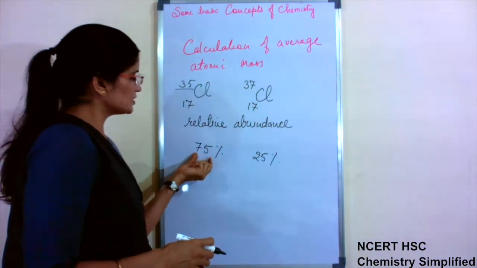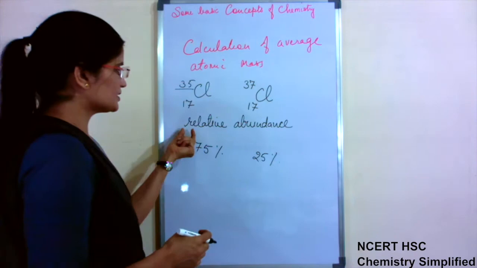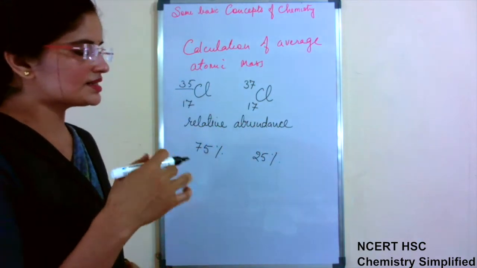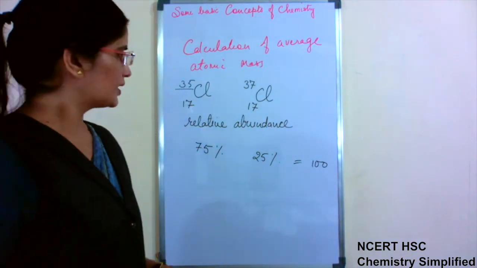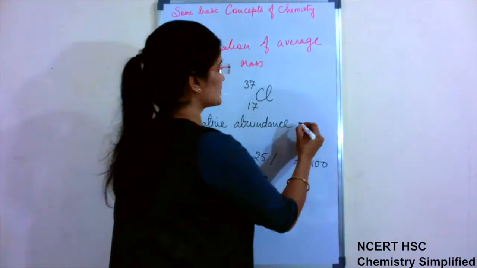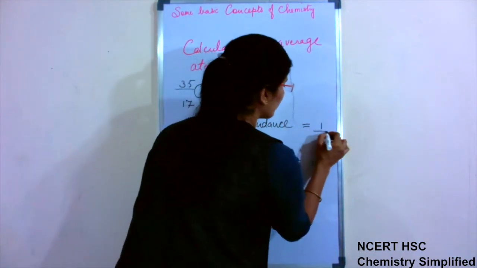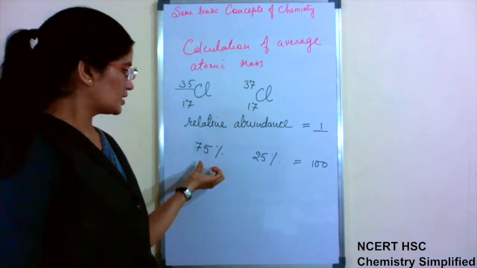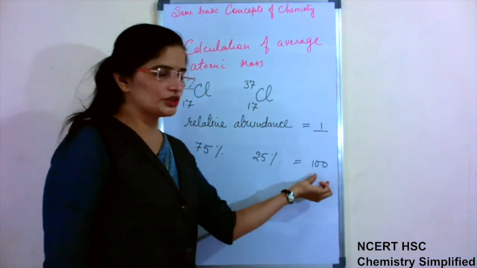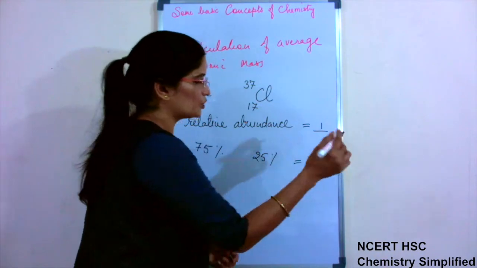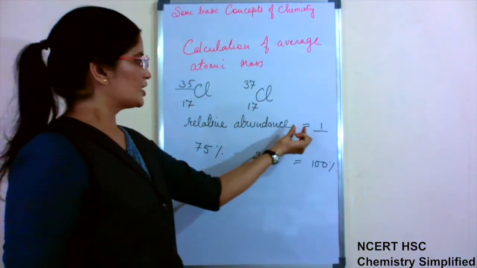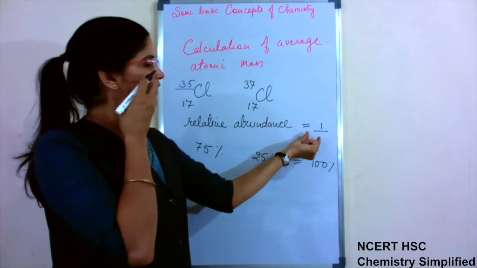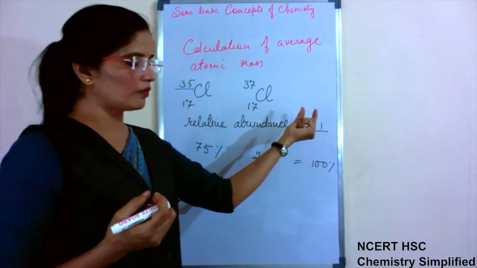When percentage is 75%, that means the abundance as a percentage is calculated in terms of 100. In the same way, relative abundance is calculated in terms of 1 unit. Okay. 75%, 25%, total is 100%. It means out of 100, 75 parts is this, 25 parts is this. So relative abundance, when calculated, is calculated out of 1.